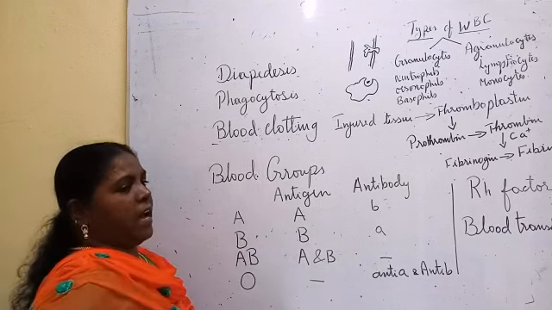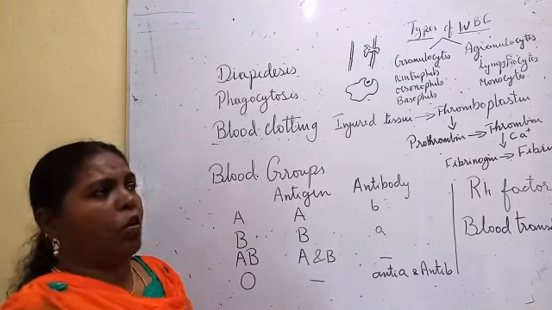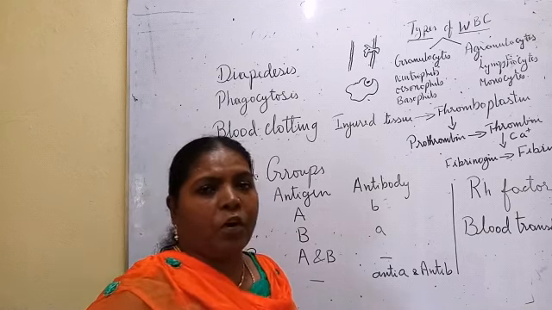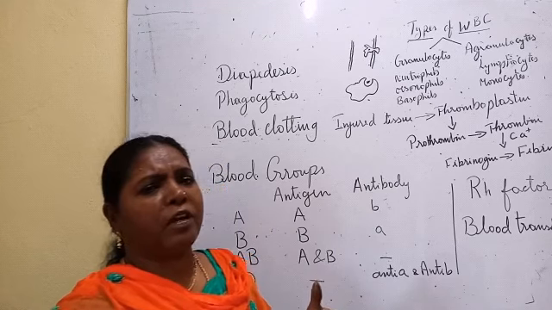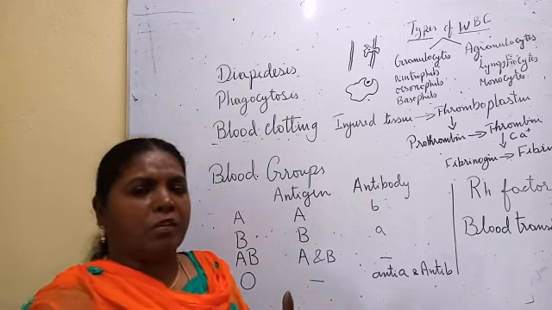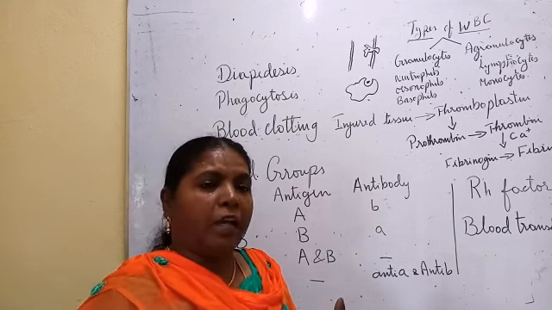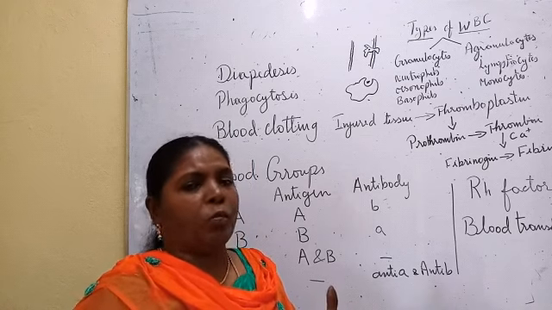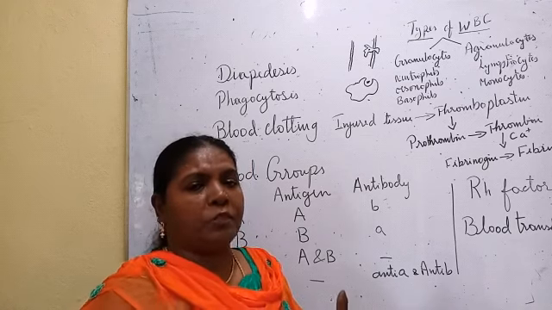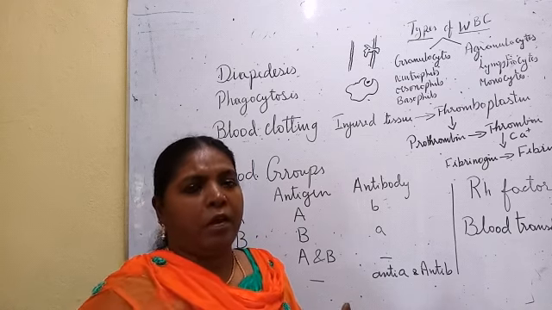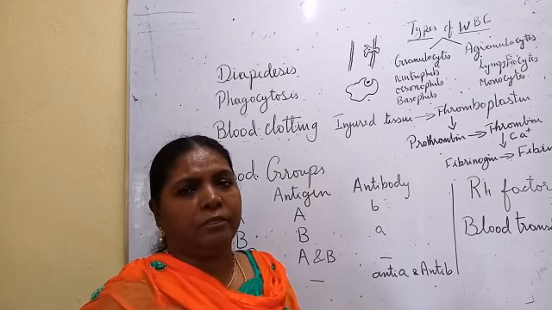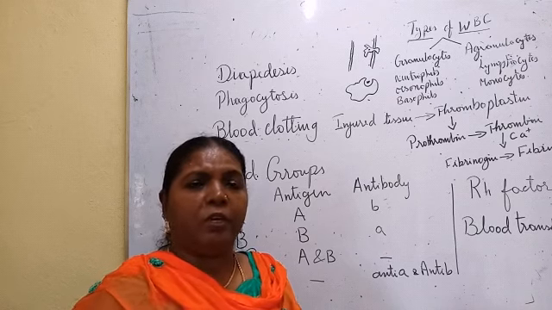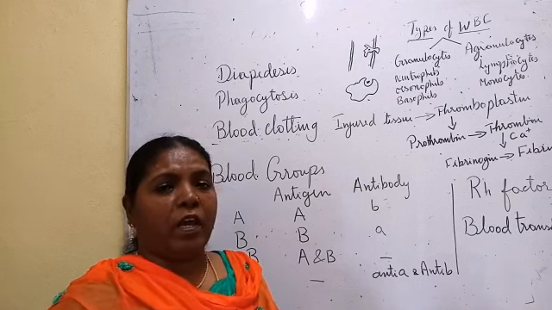Next, platelets. Blood clotting is done by the platelets. How does the blood clot? If we cut our finger, blood will come out and after some time it will stop, because it forms a clot there. Suppose the clot is not formed, all the blood from our body will come out through the cut end, because it is flowing with force.